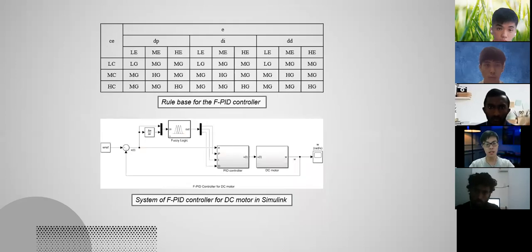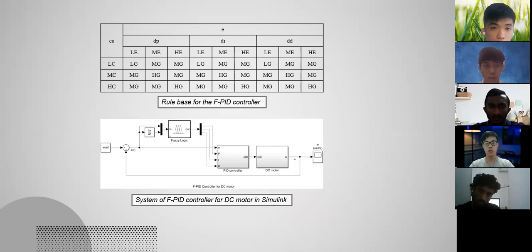Next. Okay, so these are the rule base for the FPID controller. For example, if the error is low and the change in error is low, then the DP, DI, DD will have low gain. The rest are similar. Other than that, we also use the Mamdani fuzzy inference system and the centroid method for defuzzification. Finally, all the subsystems and the fuzzy logic controller are combined into the FPID controller for the DC motor.